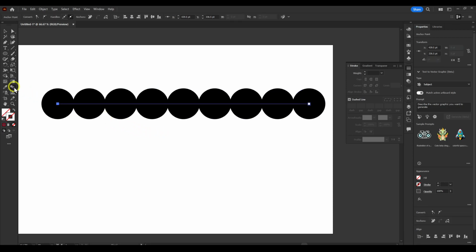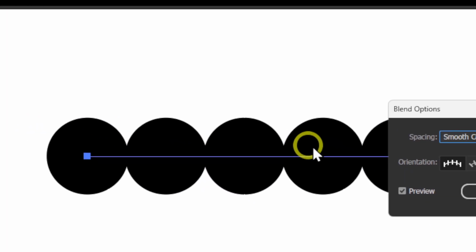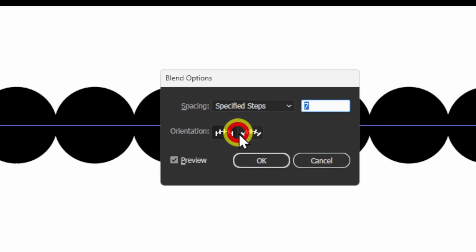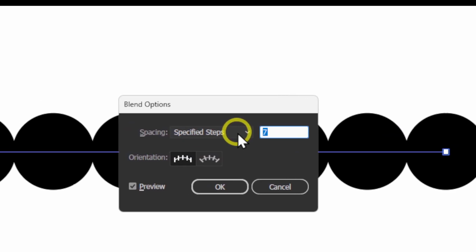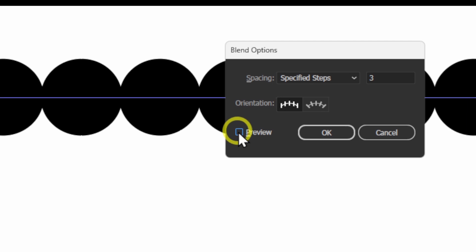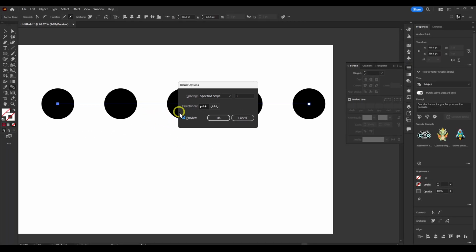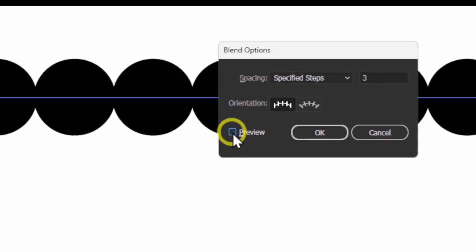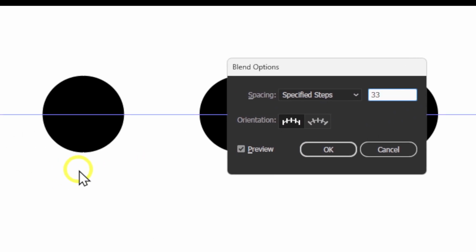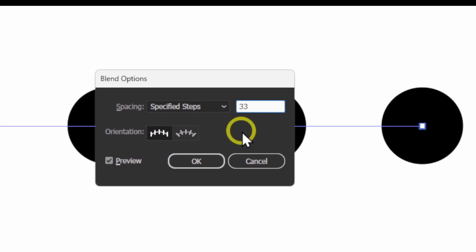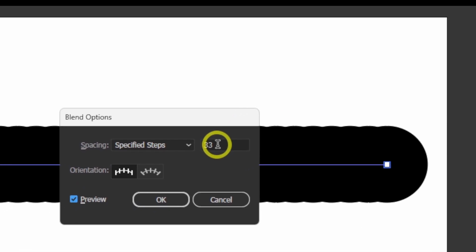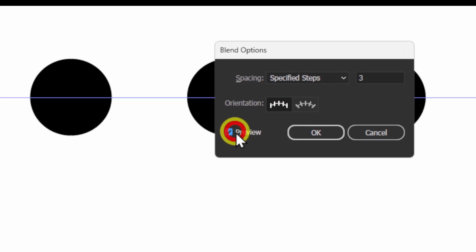Now you have multiple shapes here, and if you want to adjust, let's go back here and just double click, and here in blend options, please select specified steps, and here enter, let's say 3, and now in preview you just uncheck and check preview again. It's just a bug, I think. It's not updating automatically, even if you have this selected. So if I enter, it's not changing the preview automatically, you just have to uncheck this. But anyways, now here 3, and now okay.